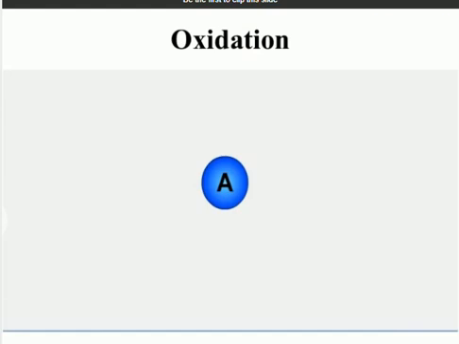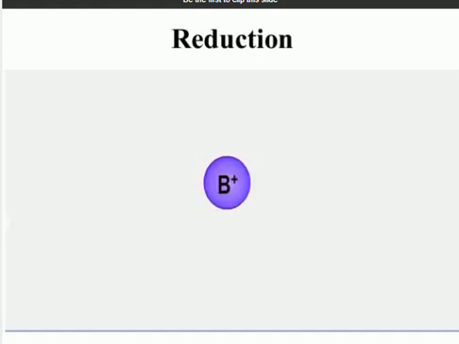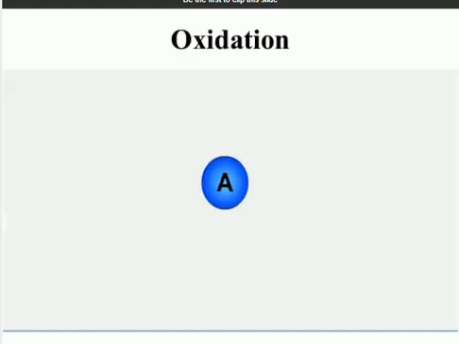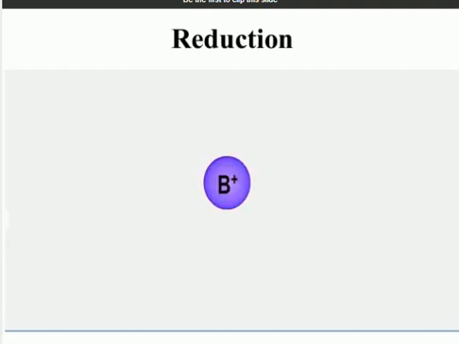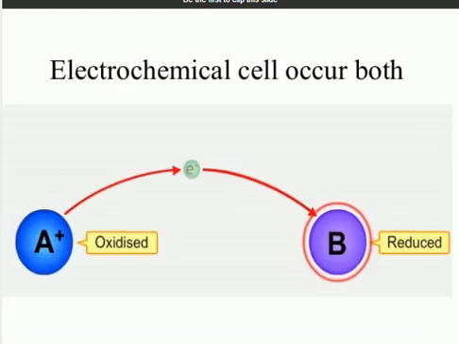Look, students, here atom A is there, and here atom B is there. Just imagine atom A has lost electrons, so it has a positive charge, a deficient atom only. So what happens in the chemical reaction? Atom A loses electrons, so electrons are moved from atom A to B. Atom A is oxidized, atom B is reduced.